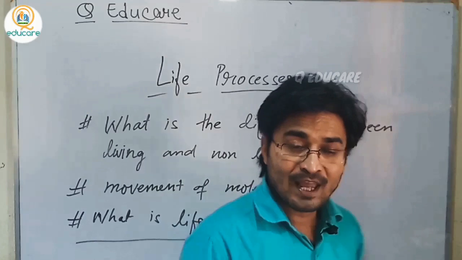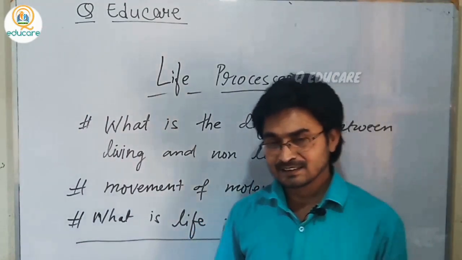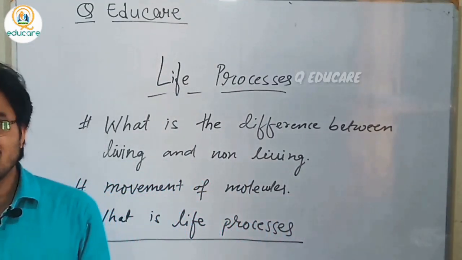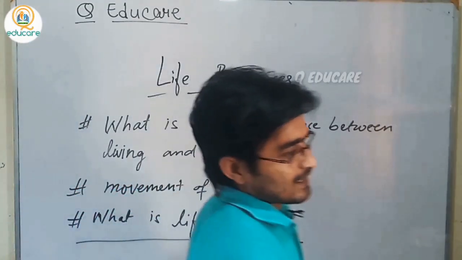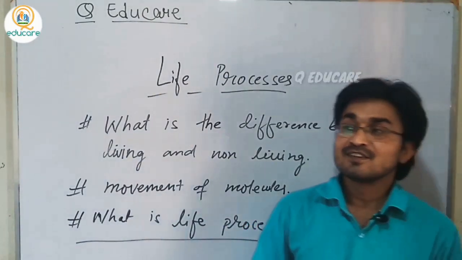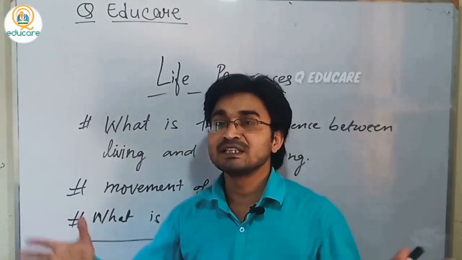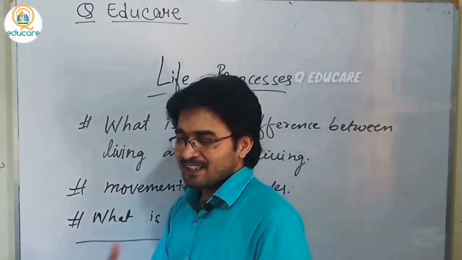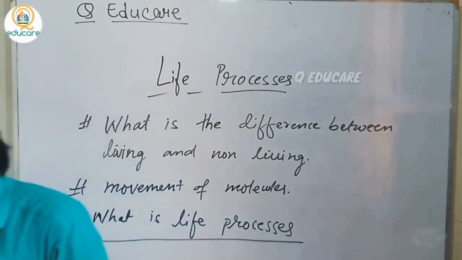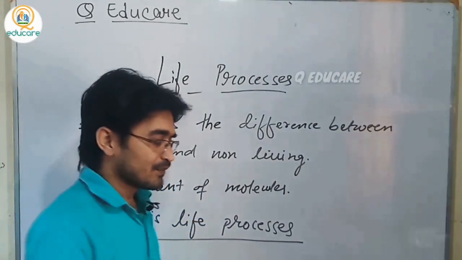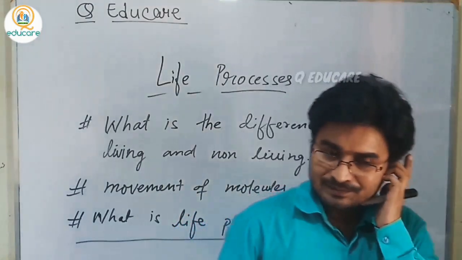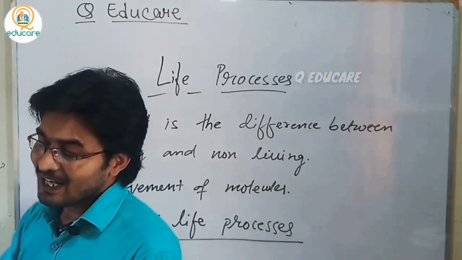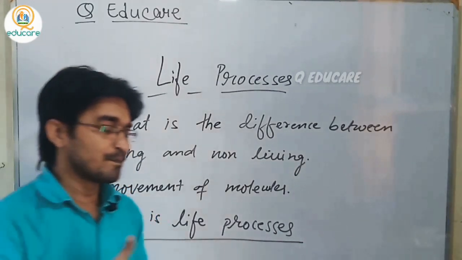We know that all living things are made up of carbon compounds. So definitely what we take from outside consists of carbon sources, and we take it from different sources. So we can say we are dependent on carbon molecules, and once we have taken it, there is a need to break it down.